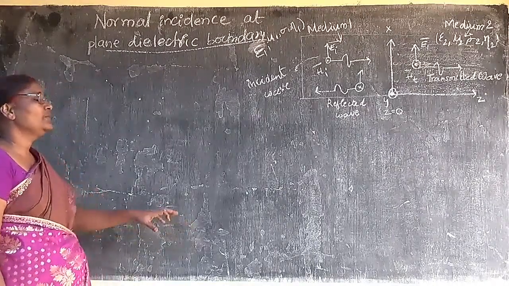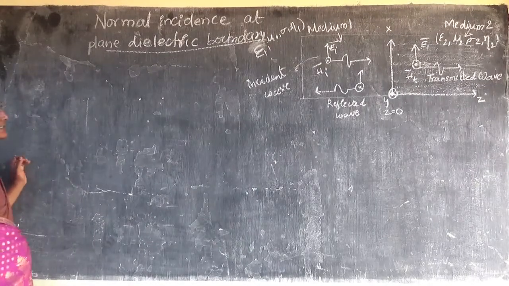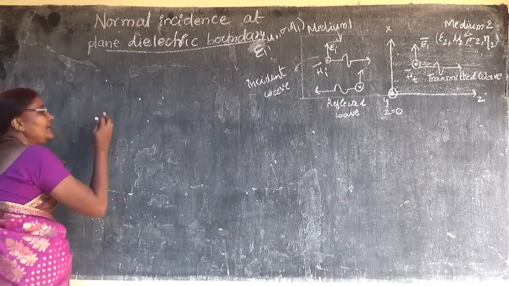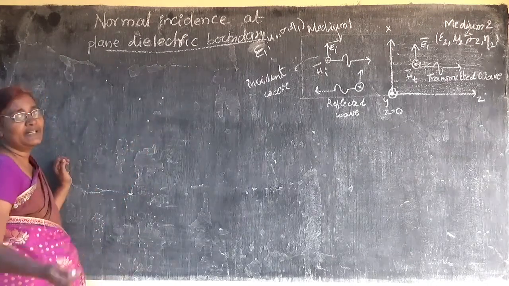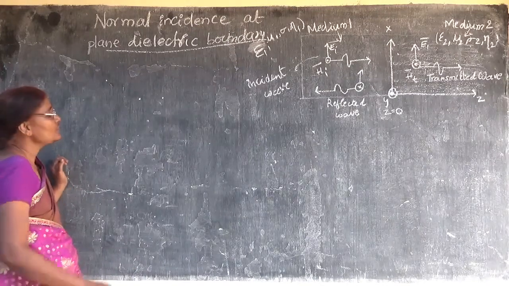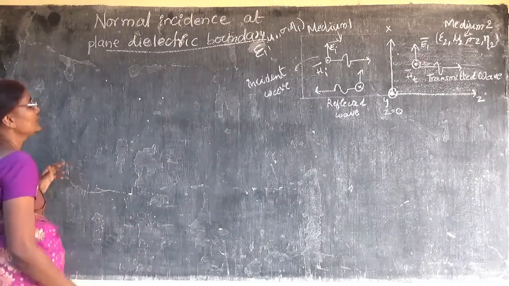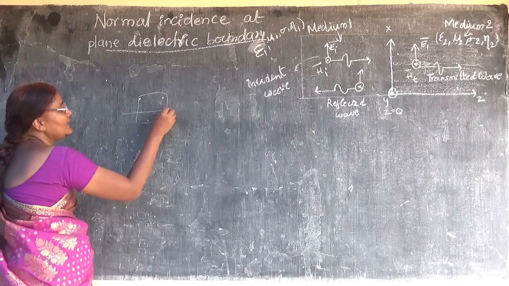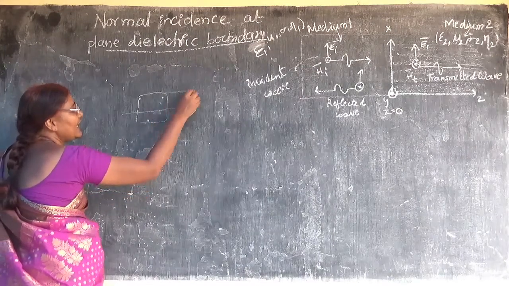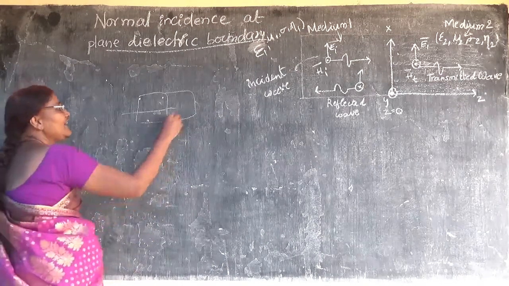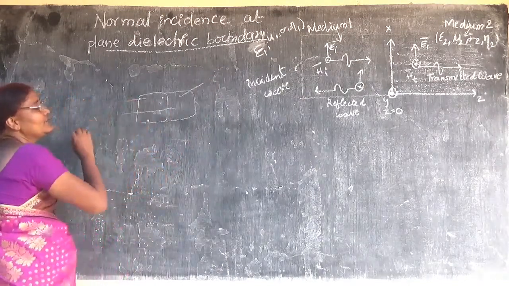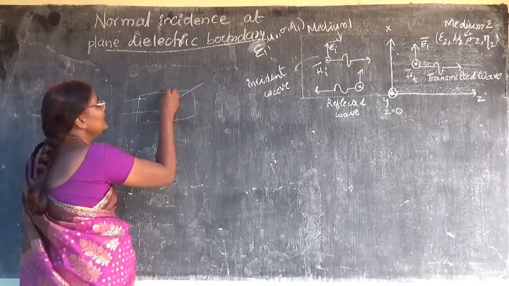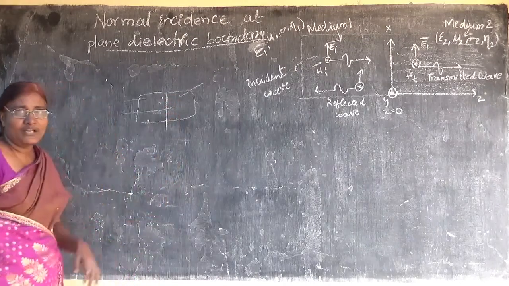But practically this would not be the case. The wave has to cross different media while it is propagating. Suppose it is traveling in medium 1, then after some time it has to cross this medium 1 and enter into a medium 2 which has different properties when compared with medium 1. These two media will meet at a place that is called the boundary.